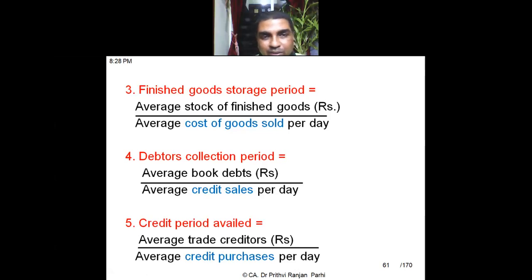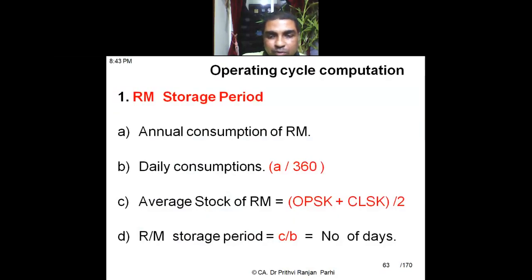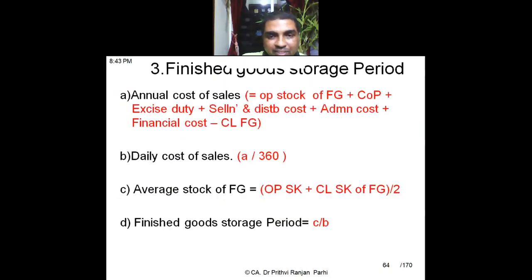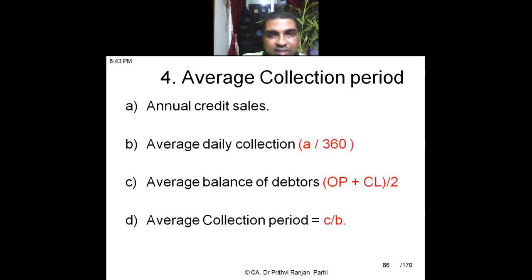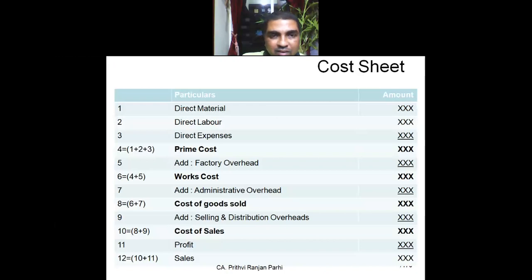We have to compute each item. Then the next formula is that by using this formula, we'll be able to compute what is the working capital cycle. Now, once again, I'm repeating that formula in a different way. But before going to that formula, I am showing you the structure of a cost sheet. That is also important, so that you'll be able to understand what is the meaning of this cost of sales.